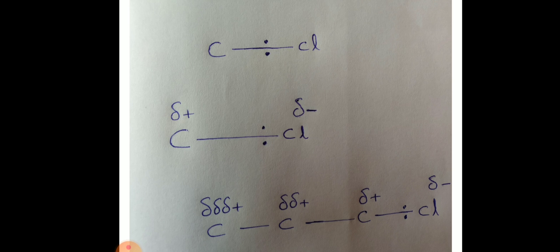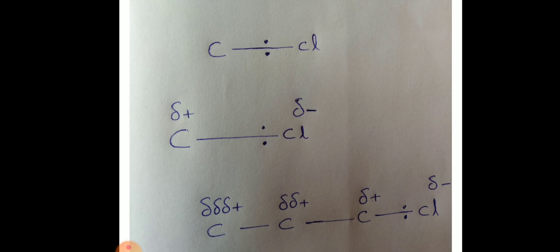You can see a long carbon chain with intervening bonds, where carbon is connected with other carbon and chlorine is there. So how does that effect propagate, going from carbon to carbon? When carbon is directly linked with chlorine, you get the partial positive charge.